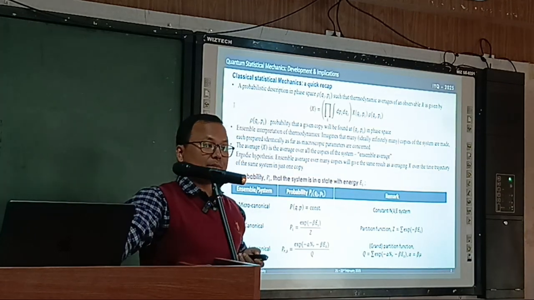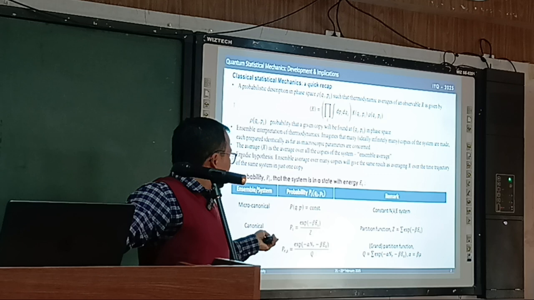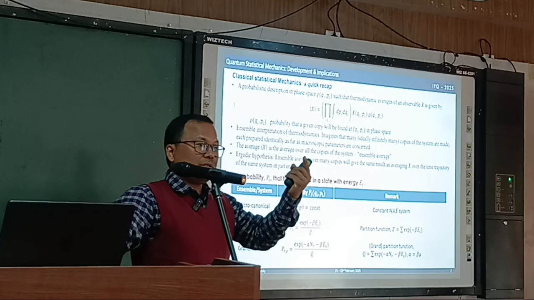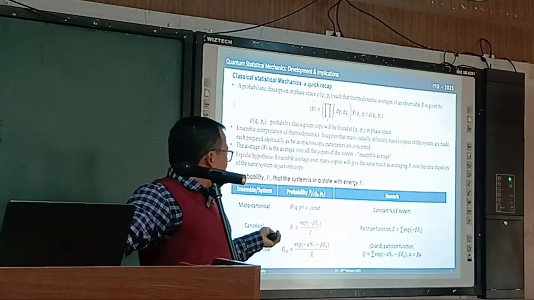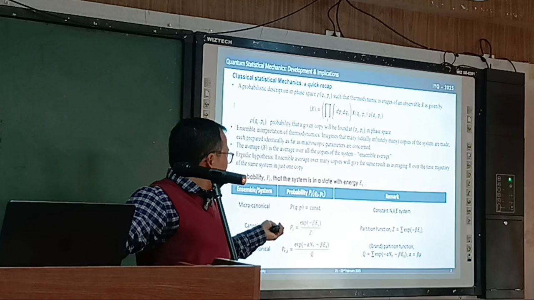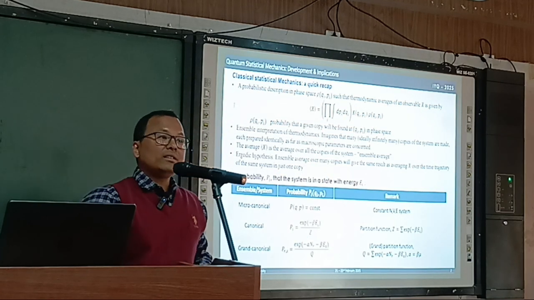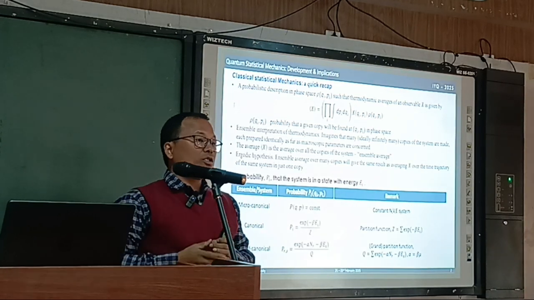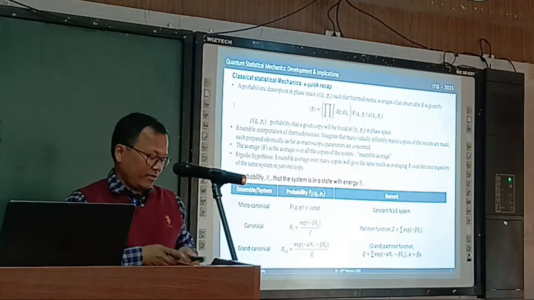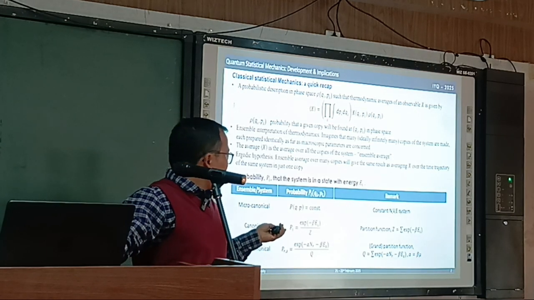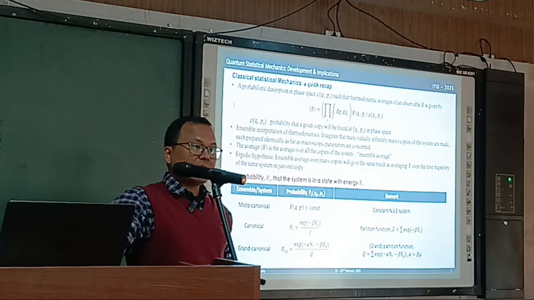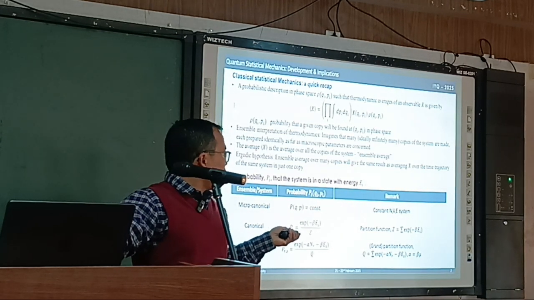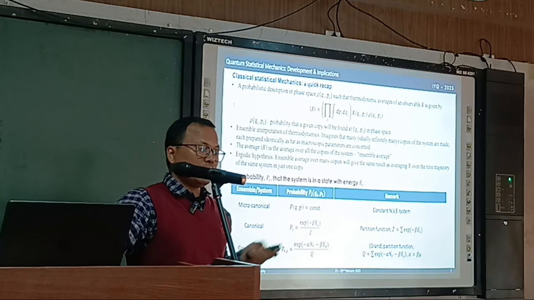That's what we also heard a few minutes back. This is the expression here. The Ei refers to the energy of a particular state, where i refers to different states. This e to the minus beta Ei is also called the Boltzmann factor. This Boltzmann factor or weight gives the probability. So the probability is an exponentially decaying function, and the Z in the denominator is the normalizing factor, which is called the partition function. It is the sum over all the states of this Boltzmann weight or Boltzmann factor.